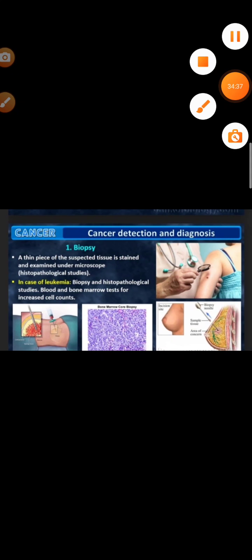In case of leukemia, or blood cancer, the biopsy and histopathological studies, the blood and the bone marrow tests, are done for increased cell count.